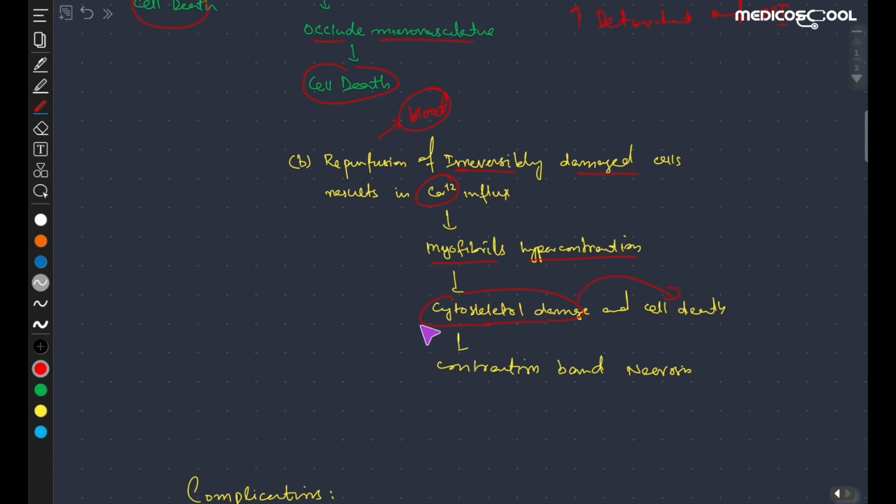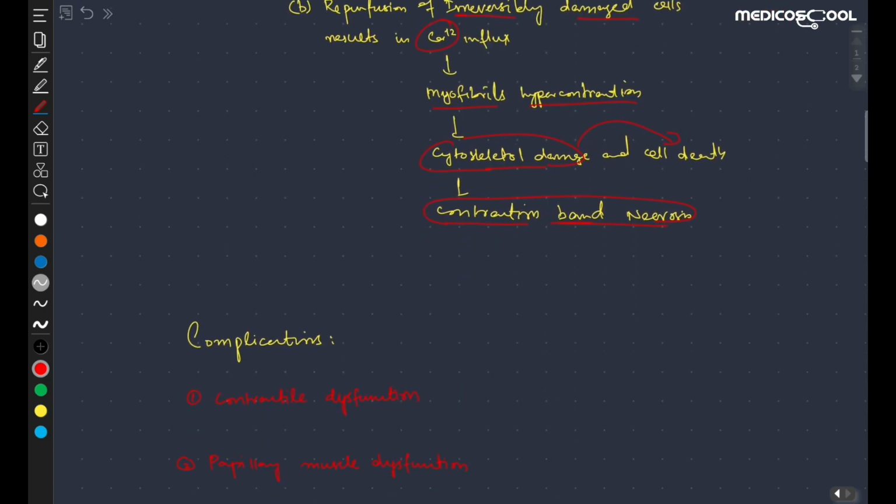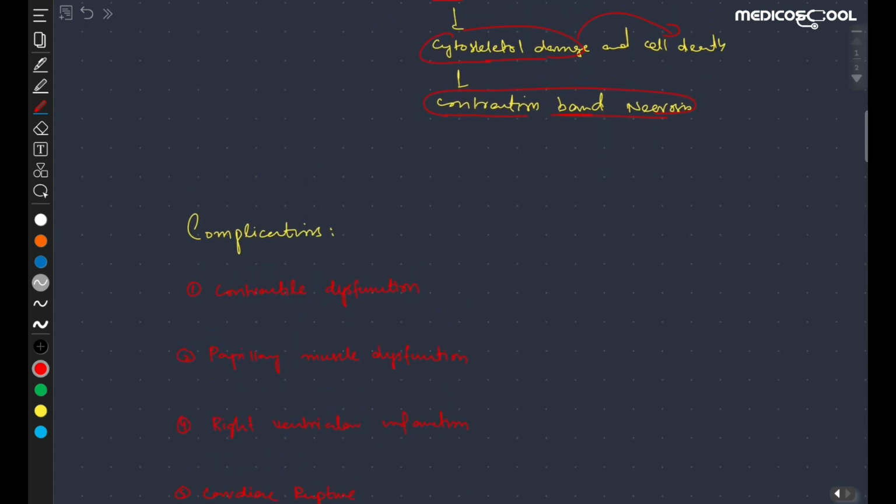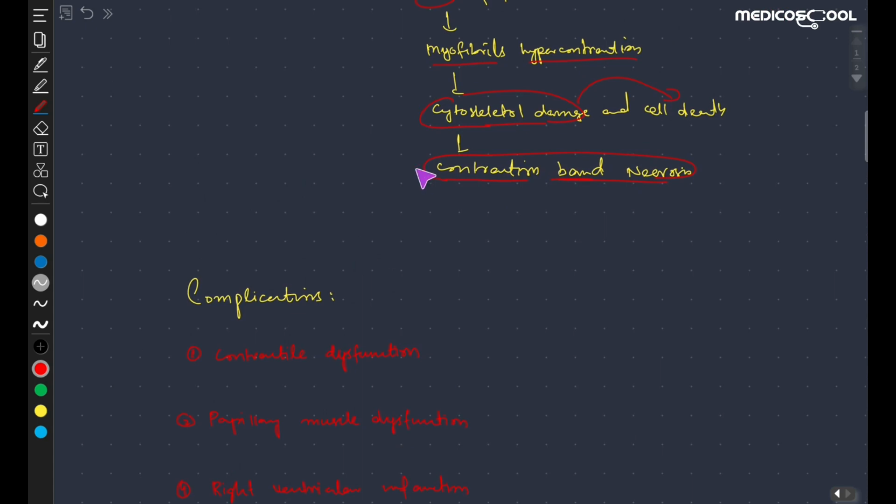And this cytoskeletal damage is seen as contraction band necrosis, as we have discussed in the morphology of myocardial infarction. So these are the contraction bands necrosis due to the cytoskeletal damage.